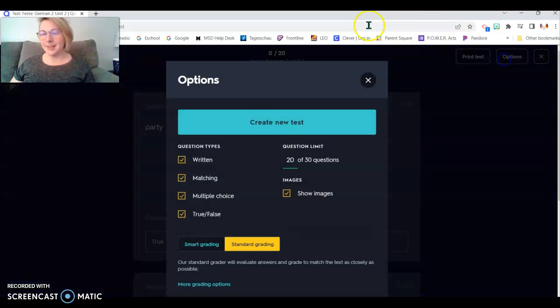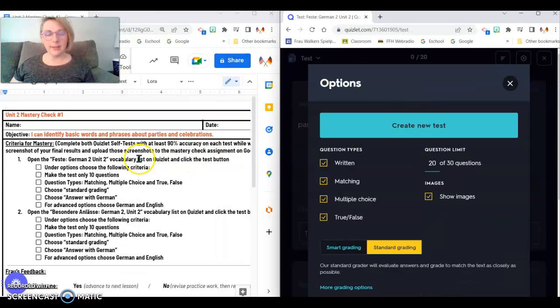There's options. So I'm going to click options. And then what would it like me to do? It says first, make the test only 10 questions. So we're going to change it from 20 to 10. We don't want to have to do all 30.